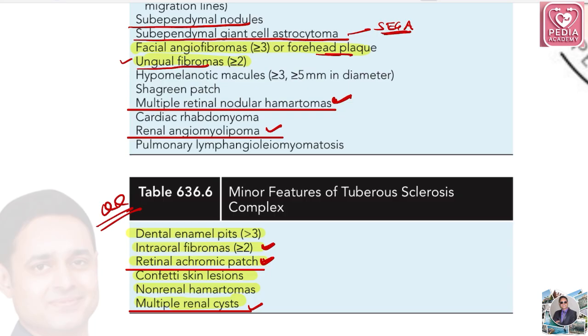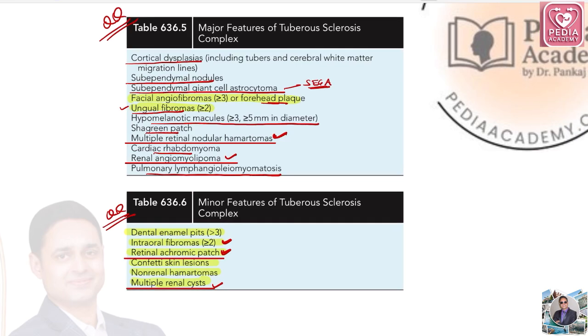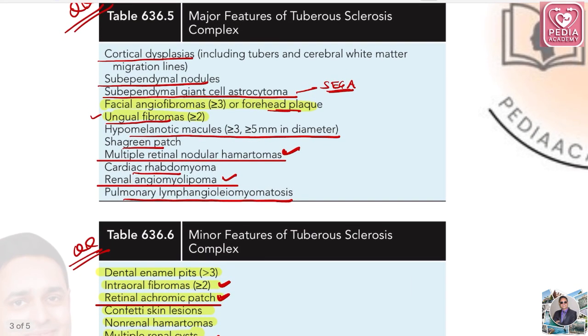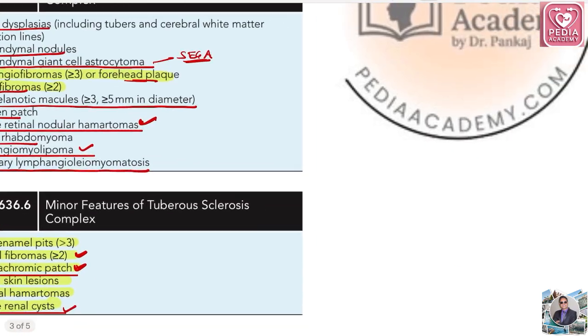Okay. Next, hypomelanotic macules more than 3 or more than 5 millimeter in diameter, shagreen patch, cardiac rhabdomyoma, and pulmonary lymphangioleiomyomatosis. So, just remember these features of minor and major. If you are seeing this table for the first time, you won't be able to remember it. You have to see this table again and again, and this is a very important table.